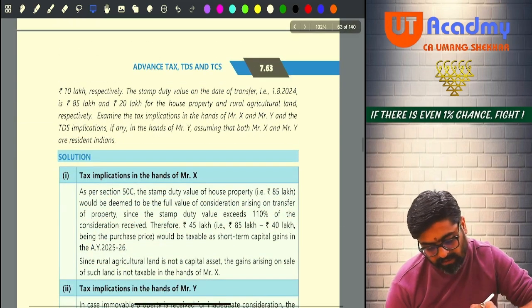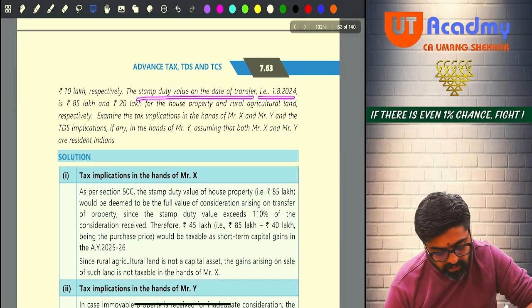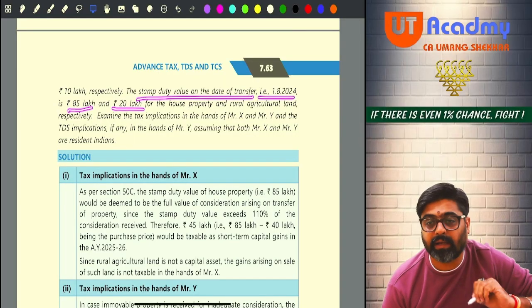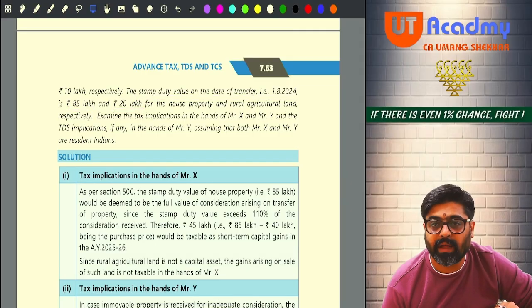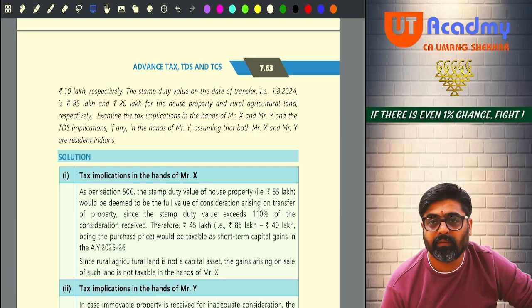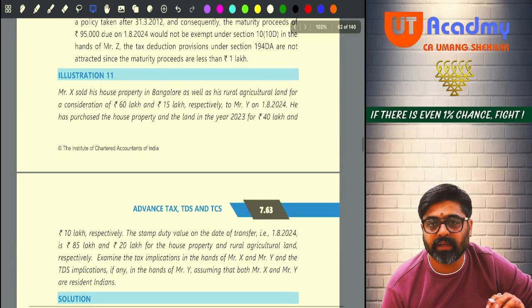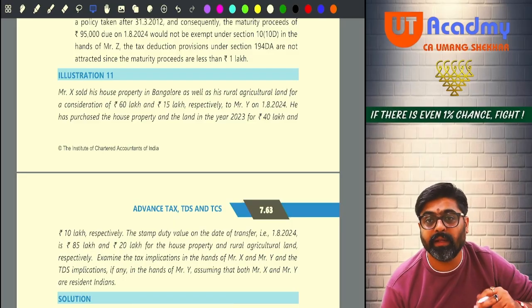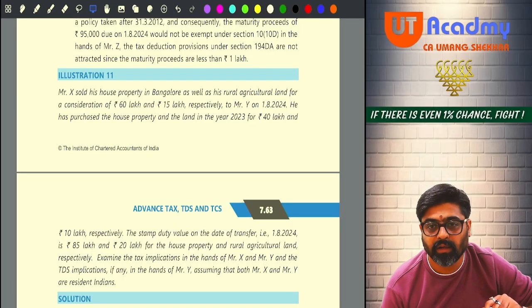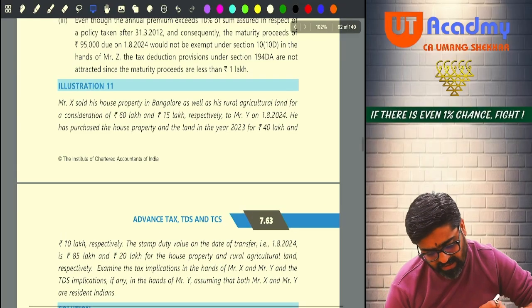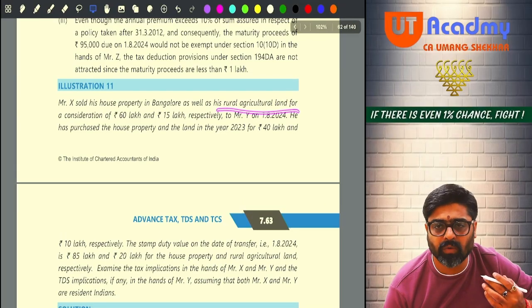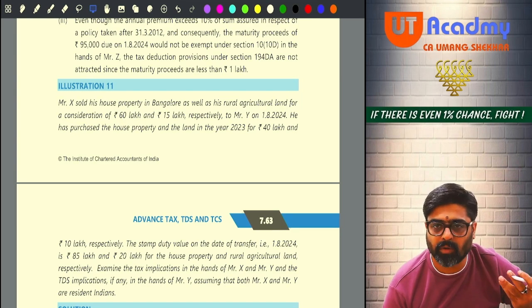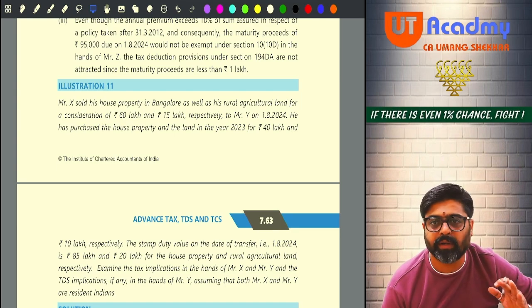Stamp duty value on the date of transfer is 85 lakhs and 20 lakhs. Sir, if the stamp duty value is more than the sale consideration, then sale consideration will be ignored and the stamp duty value will be deemed to be the full value of consideration. But for rural agricultural land, there will be no capital gain calculation. So forget about its selling price and its stamp duty value also. Getting my point, sir? Next one.